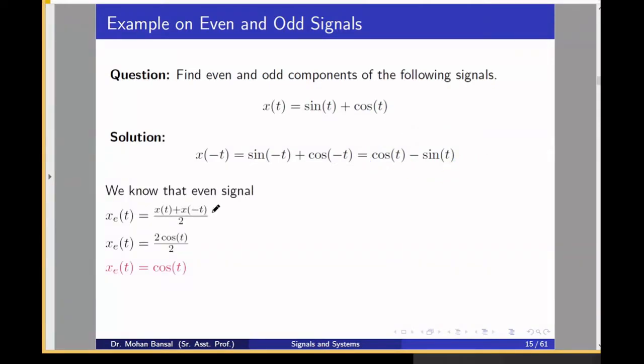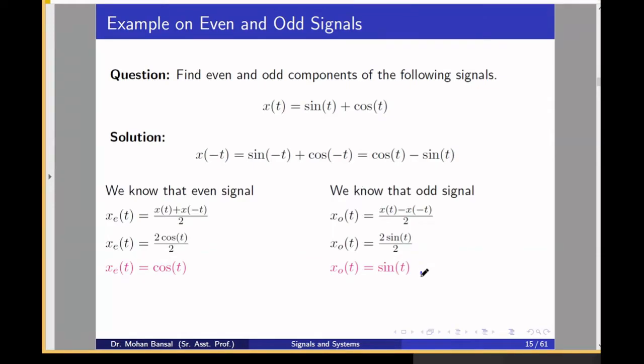Or in another way, we can solve x(t) plus x(minus t) divided by 2. If you substitute x(t) plus x(minus t), your sine t will cancel out. You will get 2 cos t divided by 2. So this is cos t, which is the even component. And for the odd component, you have to subtract x(minus t) from x(t) and divide by 2. So you will get sine t. This is the odd component.